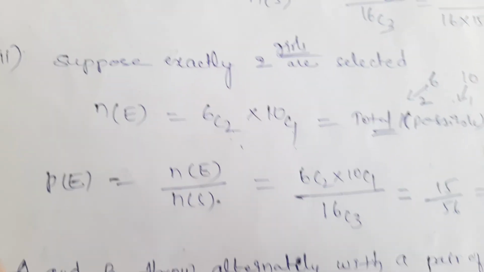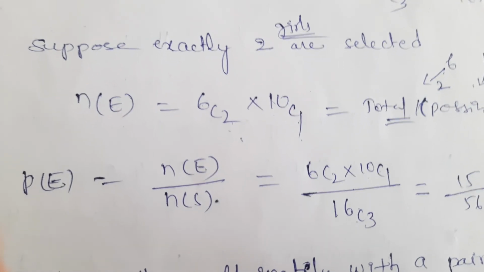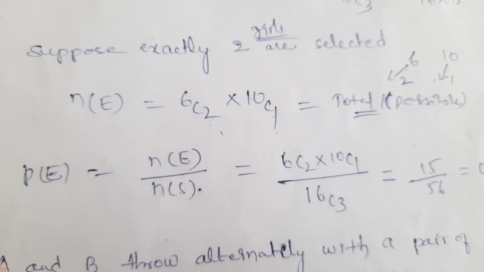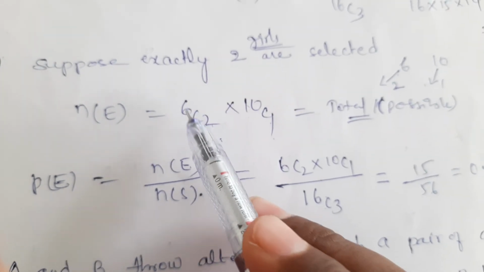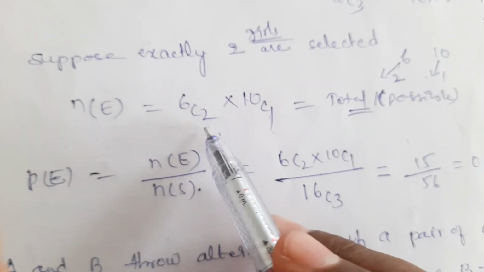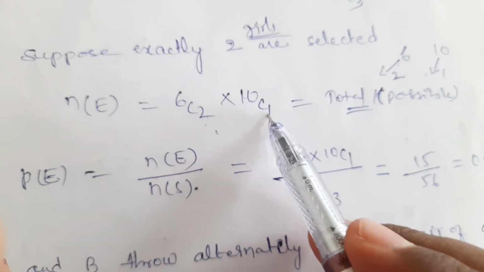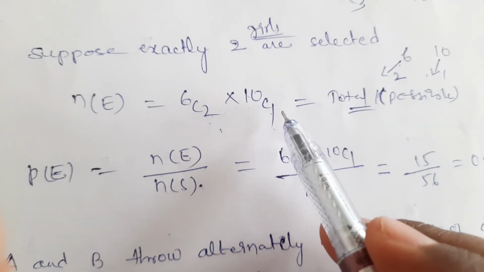Next, suppose exactly 2 girls are selected. N of E is equal to 6C2, out of 6 girls we are taking 2 girls, into 10C1, out of 10 boys we are taking 1 boy.